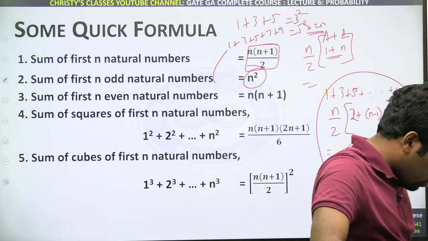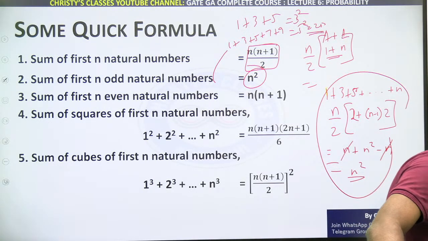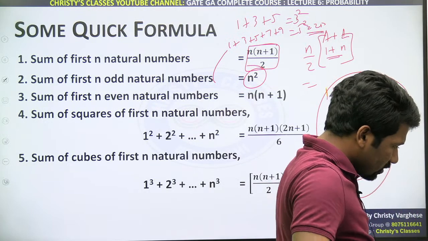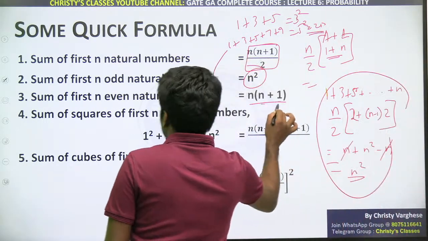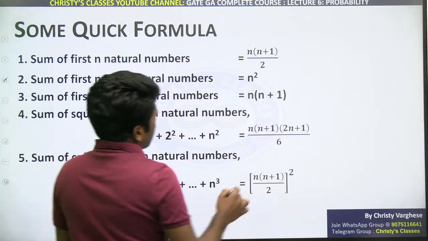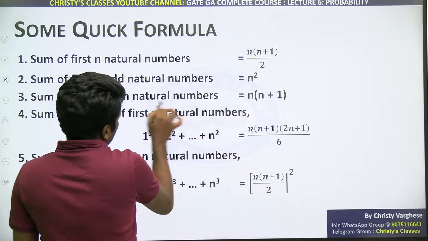But should the given number be a different odd number? I didn't understand the doubt, Bhakti. Repeat the doubt. Even numbers, n into n plus 1, can be derived the same way. Even numbers, sum of first n even natural numbers.